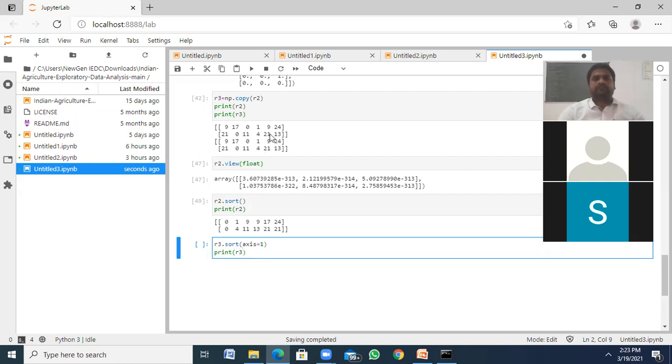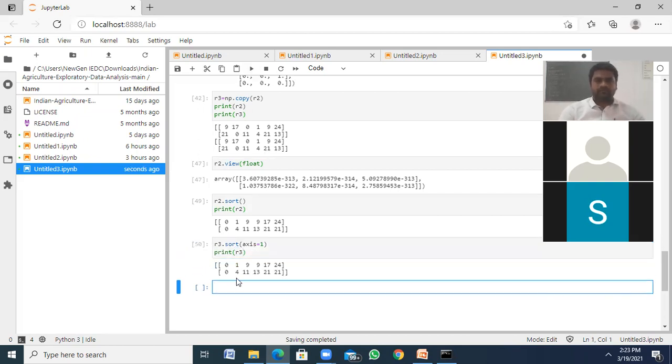Print R3. So 0 0 no problem. 0 0 will be sorted, and it's going to take this only. Okay. 1 4 9 11 9 13 17 24. Okay.